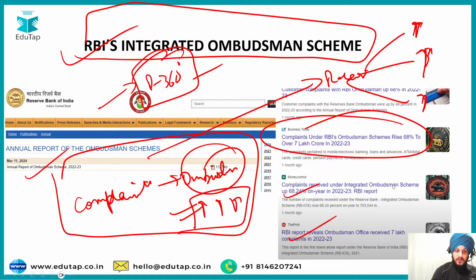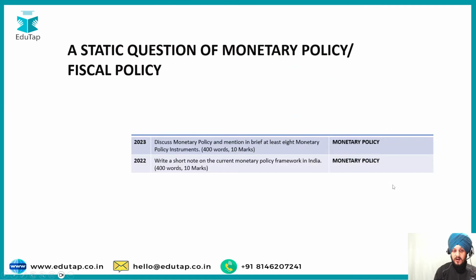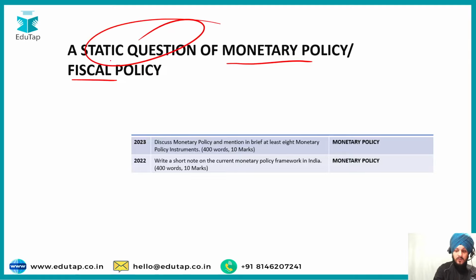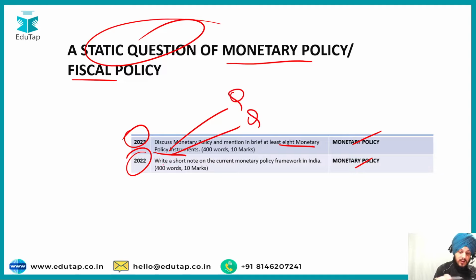And the next topic is a static question on monetary policy. Why have I added this static part? Because if you see the PYQs, monetary policy has been asked twice, in 2022 and 2023. Once it asked a very basic question regarding the monetary policy instruments, which is the qualitative and the quantitative instruments, and then it asked about a short note on the current monetary policy framework in India. So that's why I've added this topic as a part of this list.